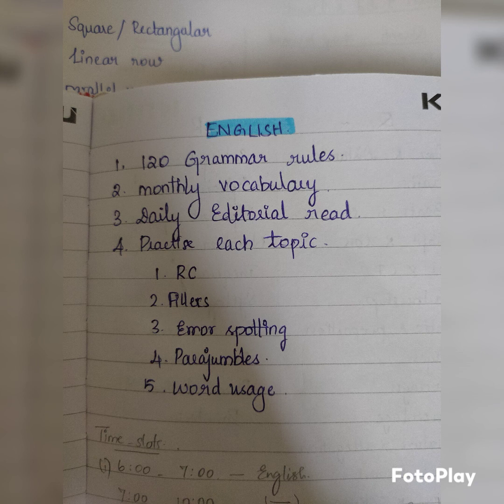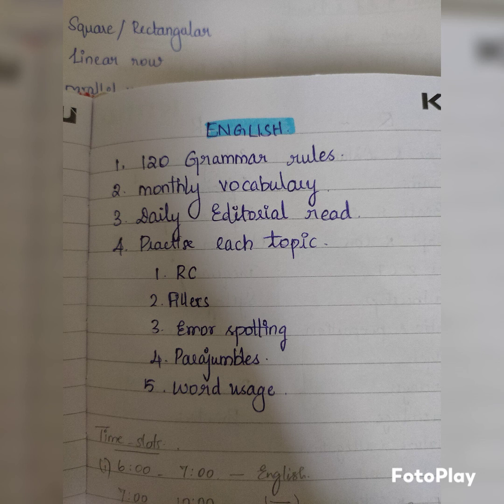For English, I have kept it very simple to do. 120 grammar rules, which is very important. Under parts of speech, you have to cover 8 parts of speech, noun, pronoun, and those things. These 120 grammar rules are from the Nimisha Bansal channel, and she has given many important rules which are being asked in the prelims examination as well as the mains examination. And I have to cover monthly vocabulary. Monthly vocabulary means for 6 months you have to study the daily vocabulary from The Hindu. So this monthly vocabulary is from January, February, March, April, and goes on.